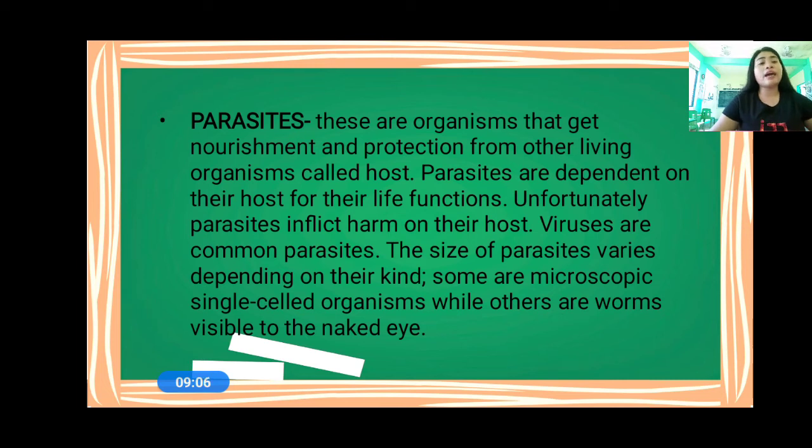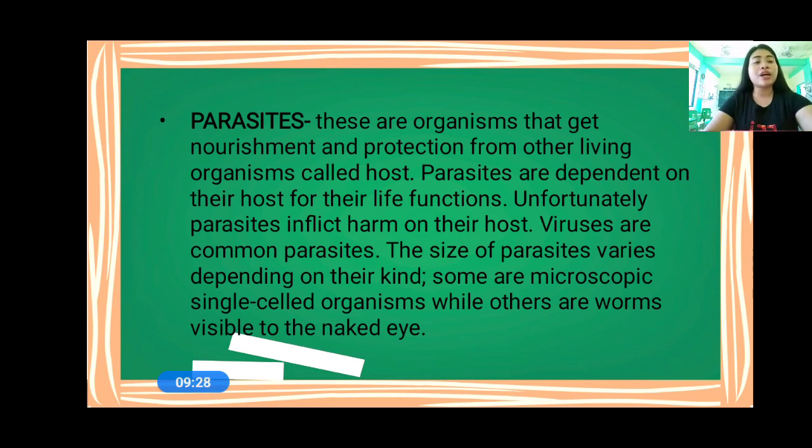So again, everyone, what are communicable diseases? Communicable diseases are the illnesses that can spread from one person to another. The disease agents are what we call pathogens, and we have 4 pathogens. Everyone, what are those? Bacteria, viruses, fungi, and parasites.